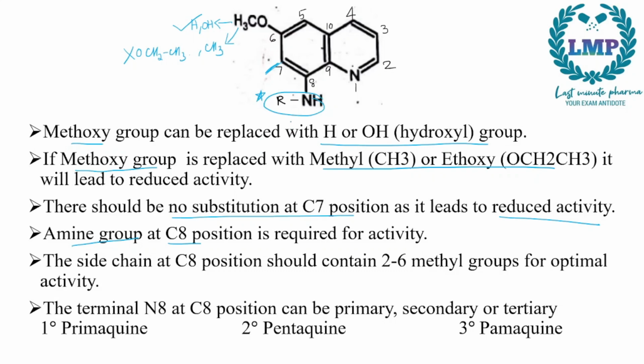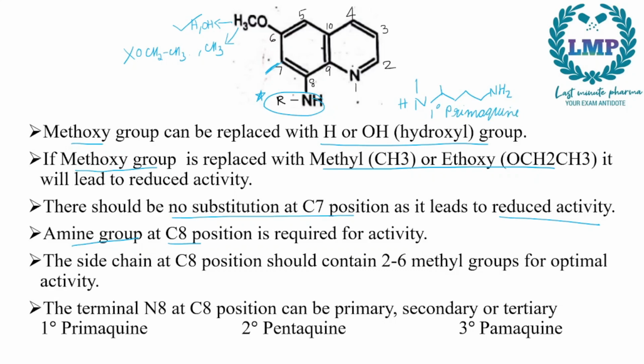The side chain at the C8 position should contain only 2 to 6 methyl groups for optimal activity. So it should be 2 to 8 carbons or methyl groups for optimal activity. Now the terminal N, that is this nitrogen at the C8 position, can be primary, secondary or tertiary. Now it can be primary with primaquine, where attached to this N would be an H this way, a carbon this way, and a C2H5 and H2. So this is a primary primaquine.